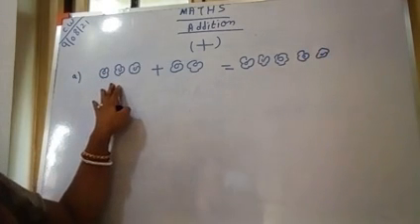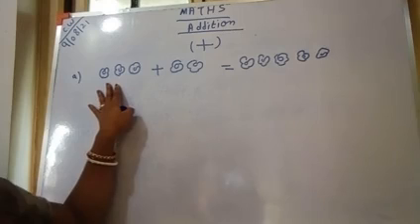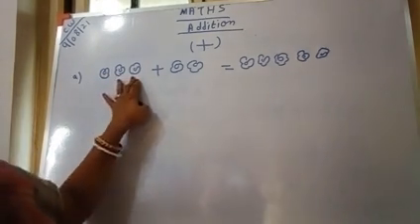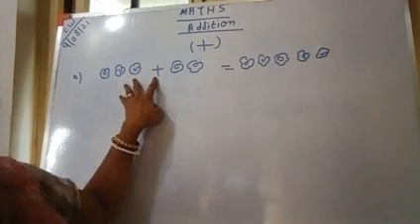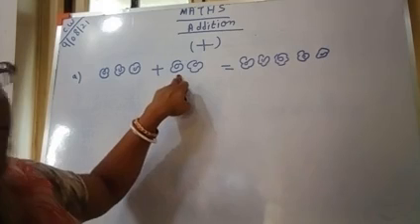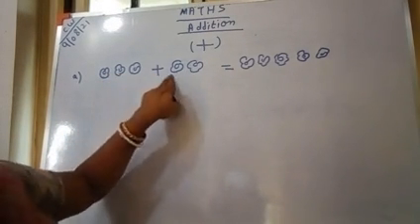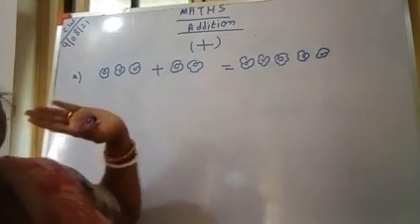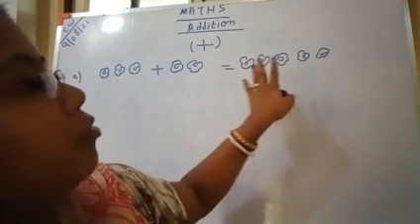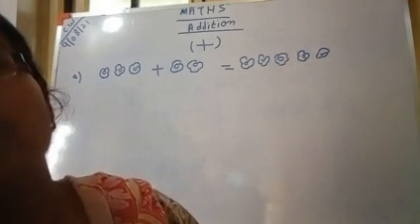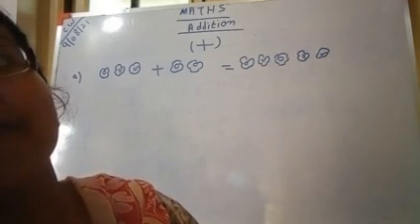Suppose this is how many flowers are there. You have to count the flowers. 1, 2, 3. Plus. Again this one, 1, 2. Here it is 1, 2, 3 and here it is 1, 2. Now the total number of flowers, how many are there? 1, 2, 3, 4, 5. So 3 plus 2 will be 5.